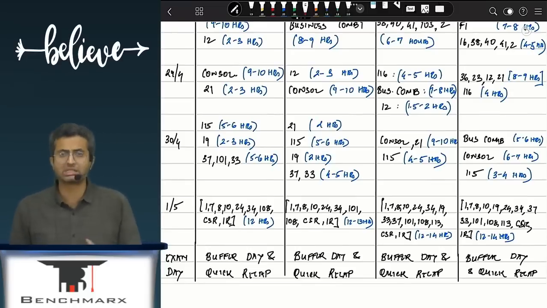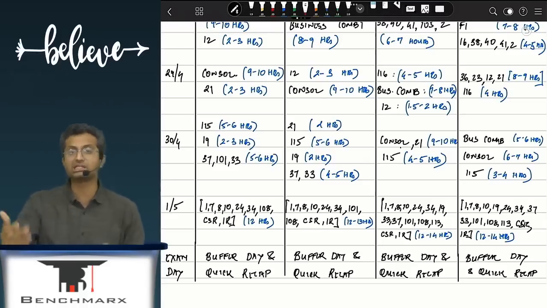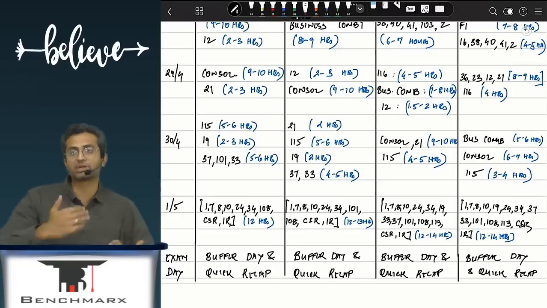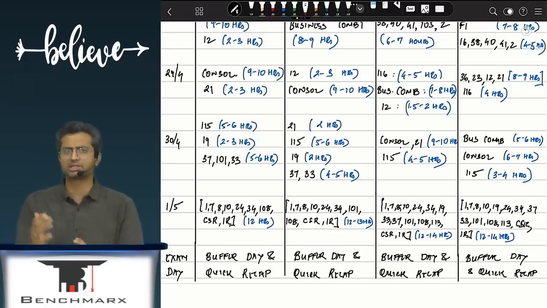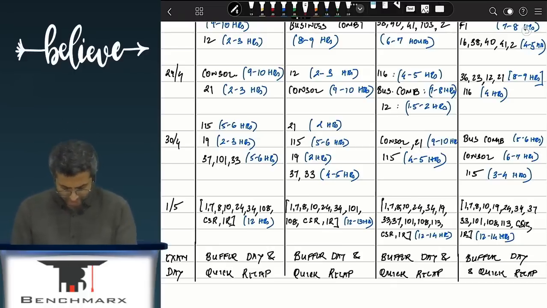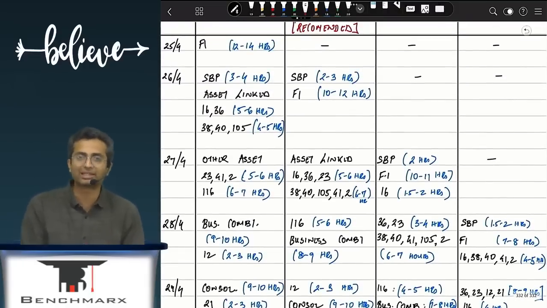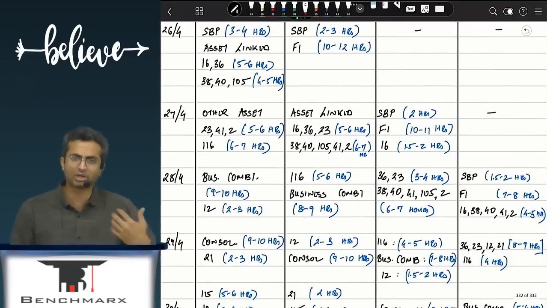You have kept the last day, the exam day, as a buffer day and a quick recap day. So you should use that for a quick recap. Ideally, if you stick to the study plan, you will easily be able to do a quick recap of the entire course just a day before your exam. And if not, as sometimes our targets are not met, at least we have some buffer, some cushion to cover stuff on the last day. I'll be sharing this, but this is again indicative, it is not carved in stone. You can obviously modify it based on your experience, but try to stick to this.